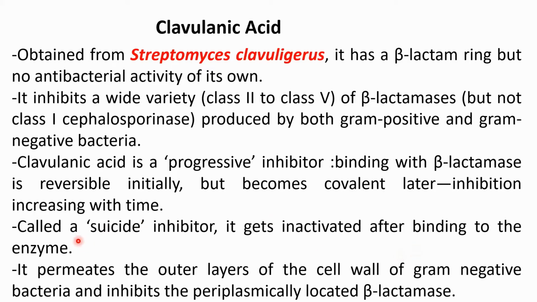It permeates the outer layer of the cell wall of gram-negative bacteria and inhibits the periplasmically located beta-lactamase. So basically, this drug enters inside the gram-negative bacteria and inhibits the beta-lactamase there.